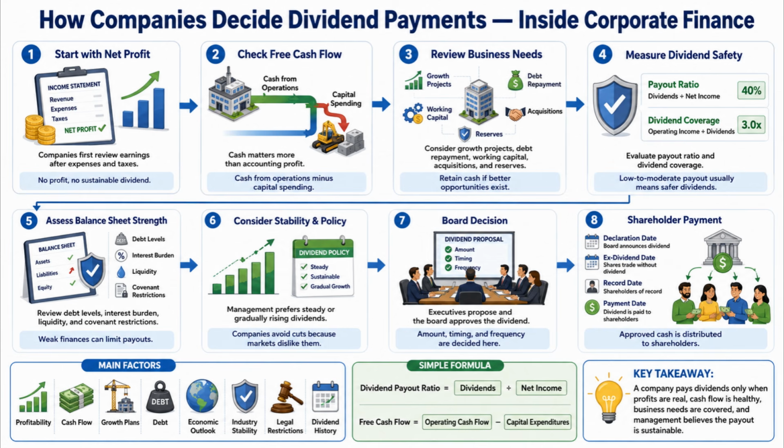The company announces the declaration date, sets the ex-dividend date, confirms the record date, and then pays shareholders on the payment date. Overall, a company pays dividends only when profits are real, cash flow is healthy, business needs are covered, and management believes the payout is sustainable.